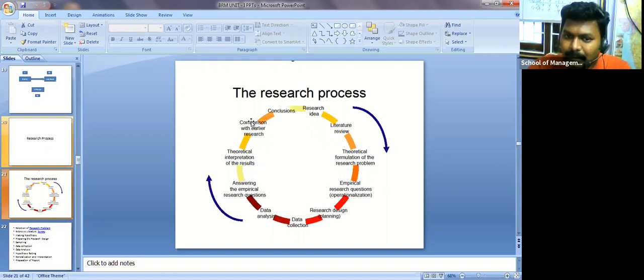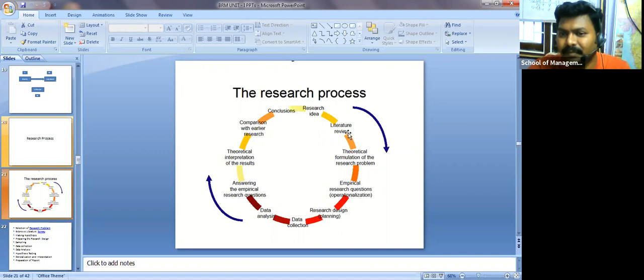Then comparison with the earlier research work. If any similar kind of work was already done, what about their results and what about your results? Are there any changes? Then based on that, you are going to give a conclusion. That's it. Even this is what you are doing in your project work.